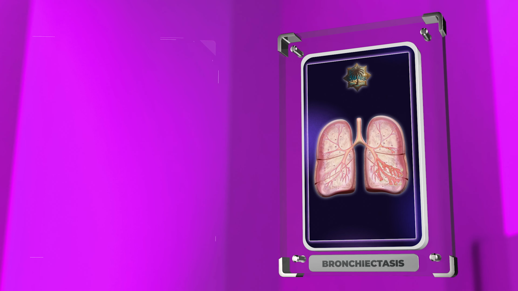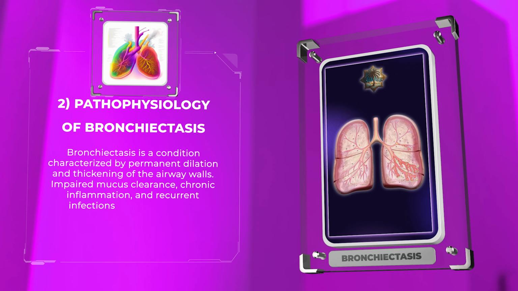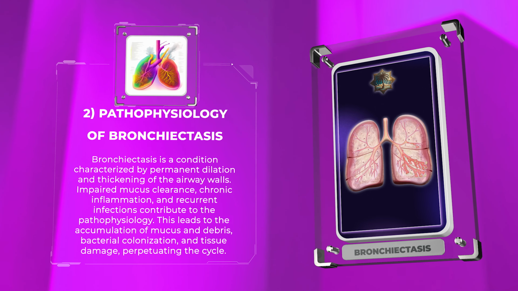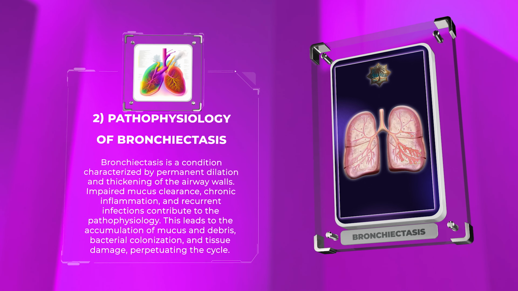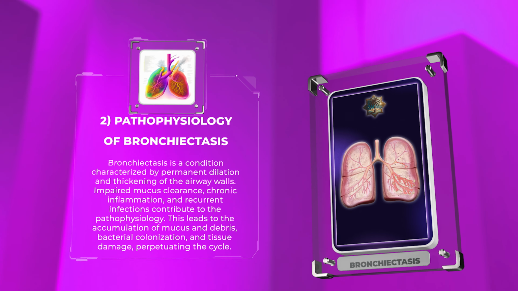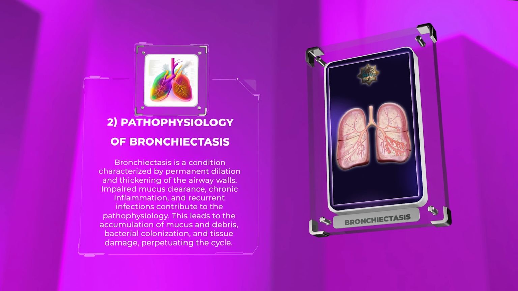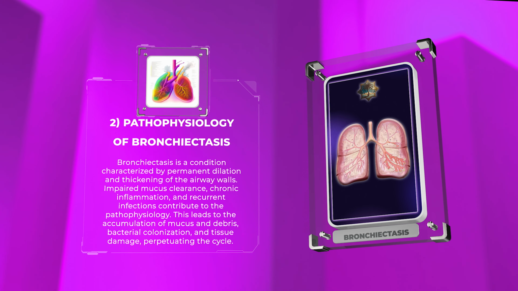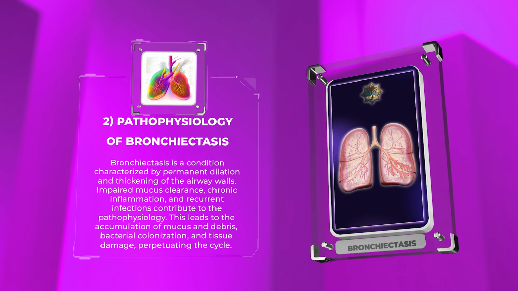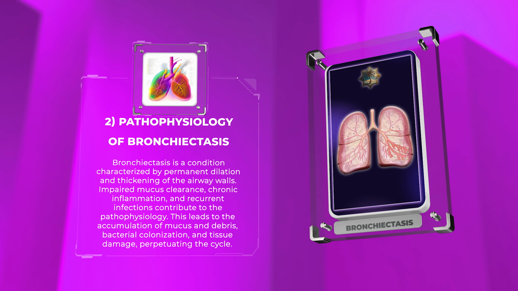Bronchiectasis is a condition characterized by permanent dilation and thickening of the airway walls. Impaired mucus clearance, chronic inflammation, and recurrent infections contribute to the pathophysiology. This leads to the accumulation of mucus and debris, bacterial colonization, and tissue damage, perpetuating the cycle.